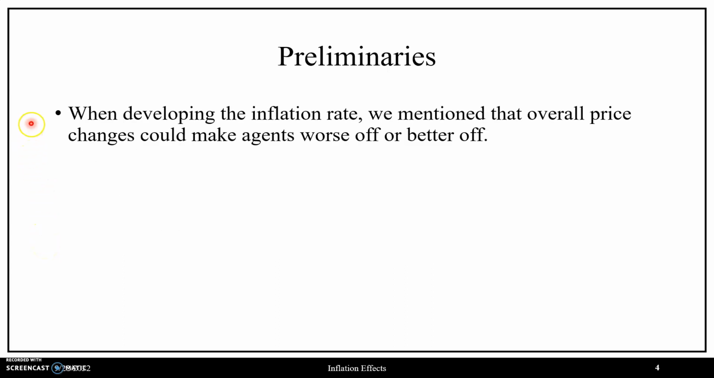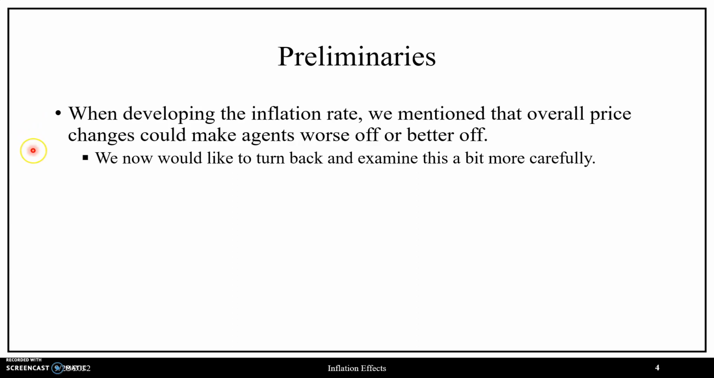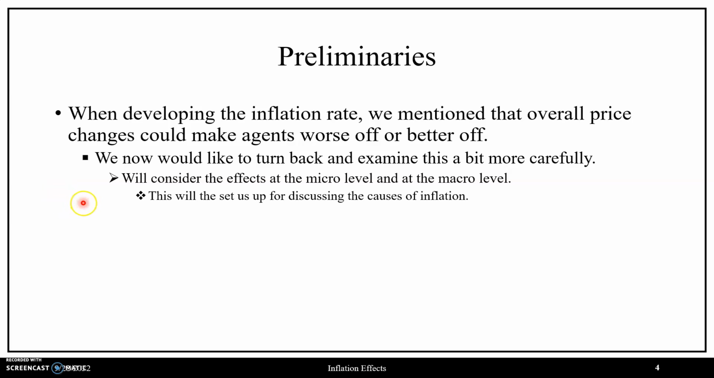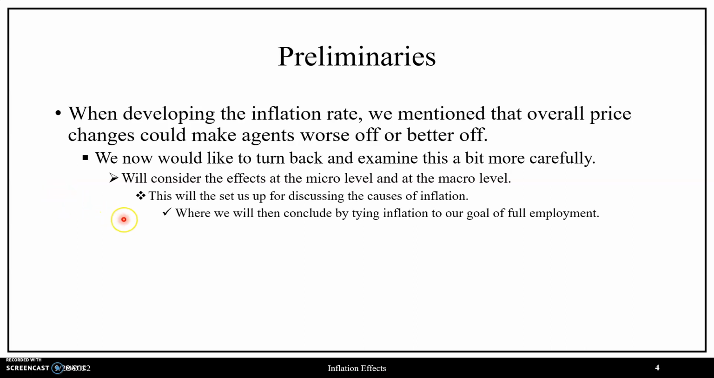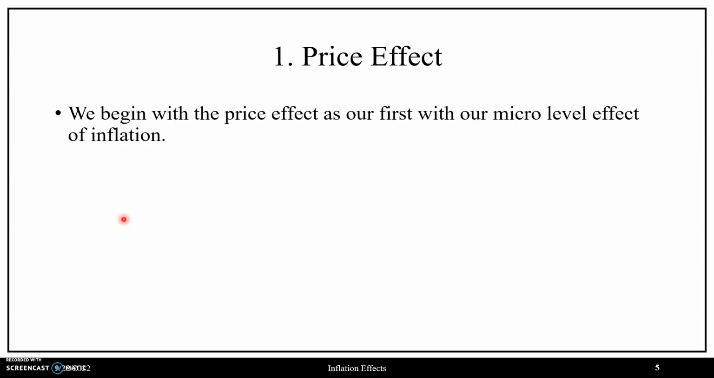With this in mind, beginning with some preliminaries, when developing the inflation rate, we mentioned that overall price changes could make agents worse off or better off. We now would like to turn back and examine this a bit more carefully, where we would like to consider the effects of inflation at both the micro and macro levels, where this will then set us up for discussing the causes of inflation, from which we can then conclude by tying inflation to our goal of full employment.